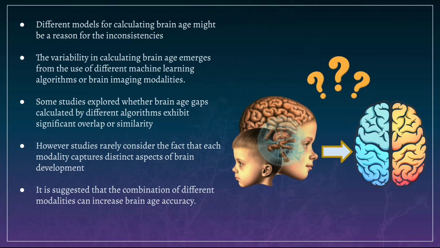The variability in calculated brain age is explained by the use of different machine learning algorithms, brain imaging modalities, and different brain features. Some studies investigated whether using different machine learning algorithms produces a similar brain age gap or not. These studies reported good agreement between brain age gaps calculated from different algorithms. However, studies rarely consider the fact that each feature of the brain captures distinct aspects of brain development, and it is suggested that the combination of different features can increase brain age accuracy.